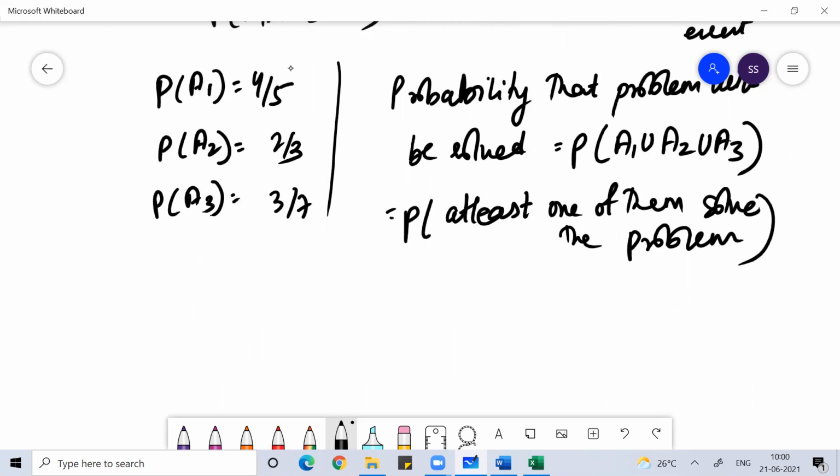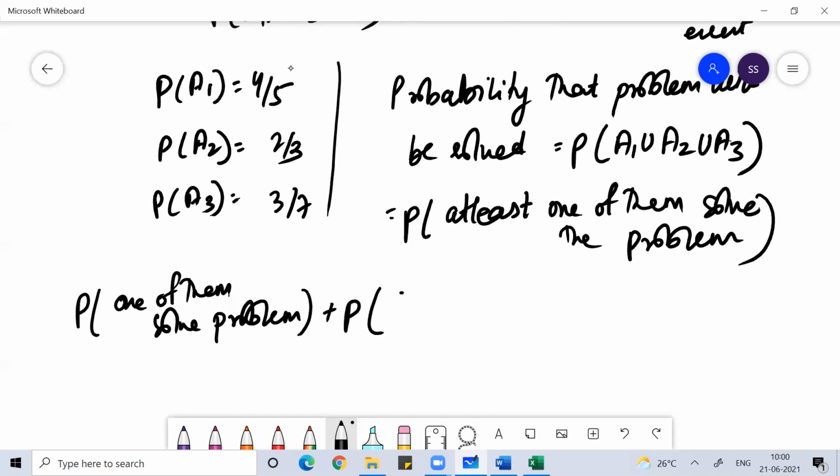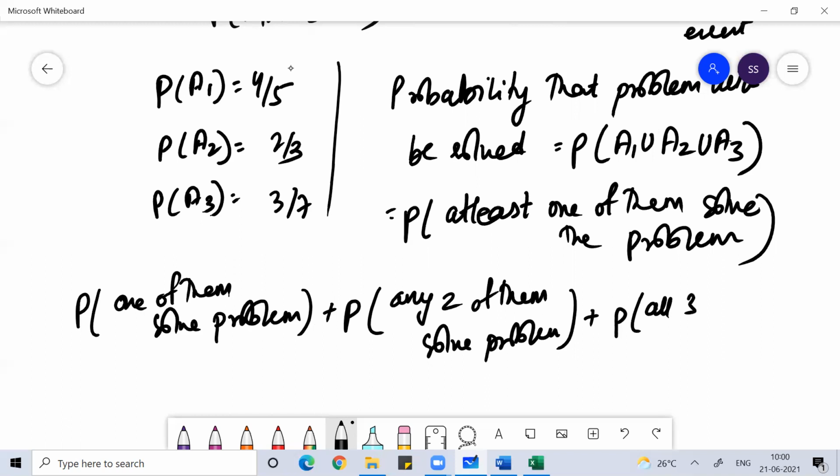In order to get that value, you can either do it like this: the probability that one of them solves the problem, plus the probability that any two of them solve the problem, plus the probability that all three of them solve the problem.